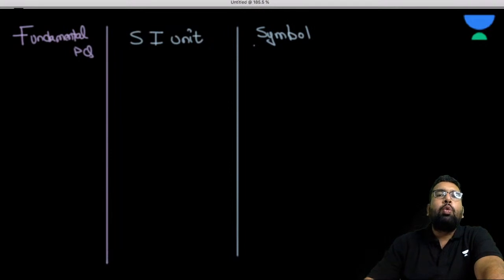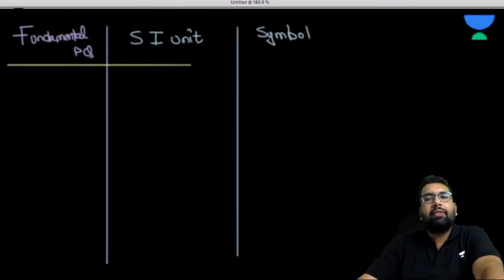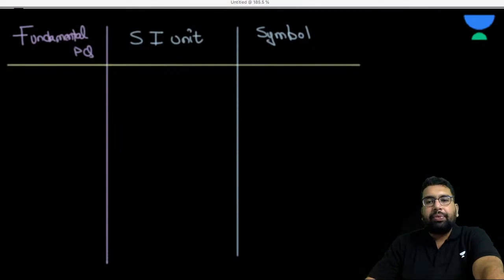Now, what are these fundamental units? Any student in the live who wants to tell me what these fundamental units are? Anyone? I can see that we have some live students here. Anyone who would like to tell me what the fundamental unit is? All right, I'll come up with it. The very basic fundamental quantity is length, and the SI unit of length is meter, and the symbol is m.